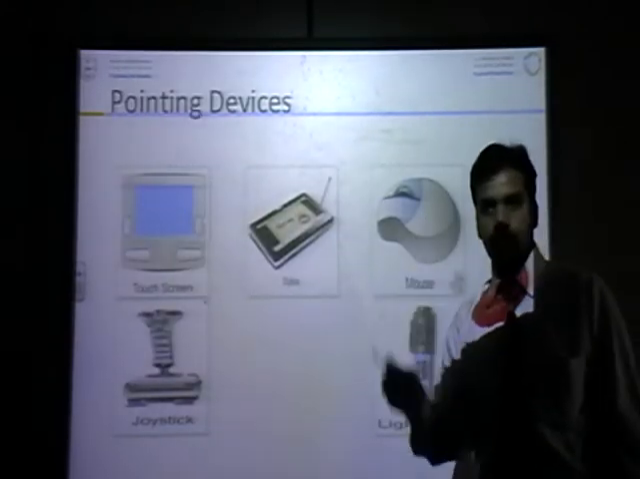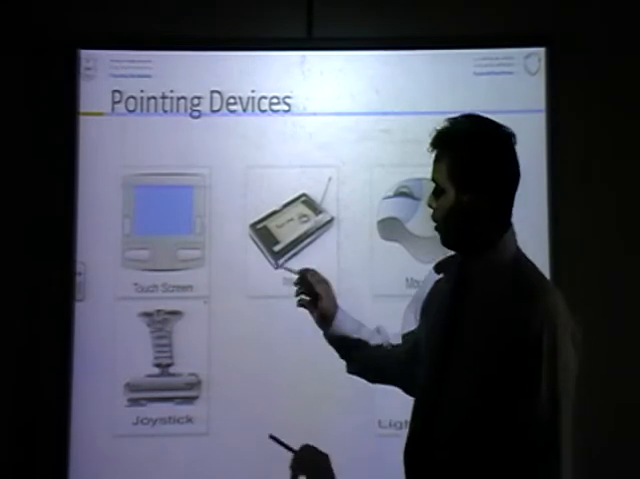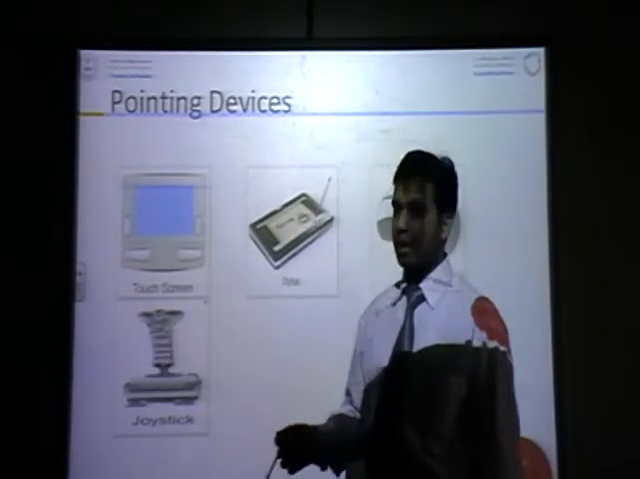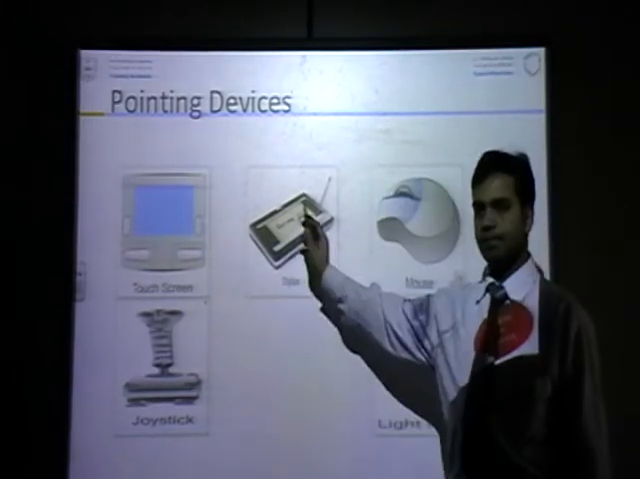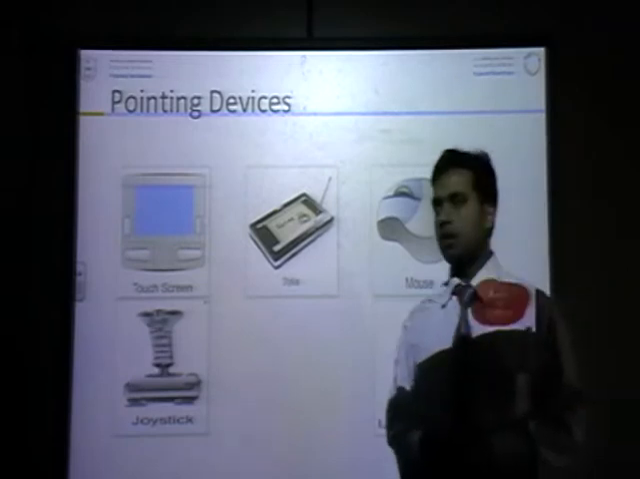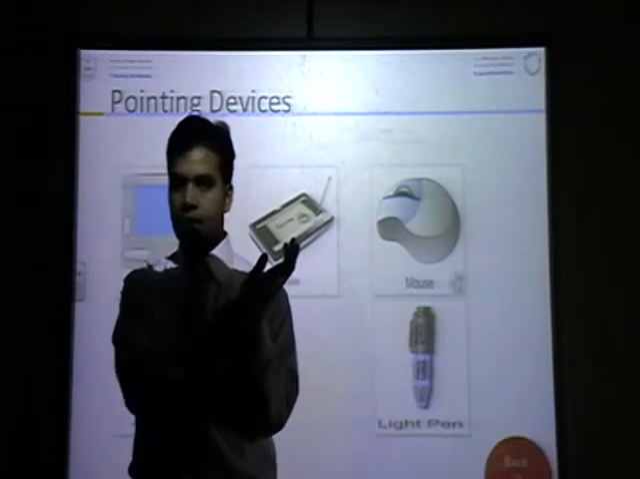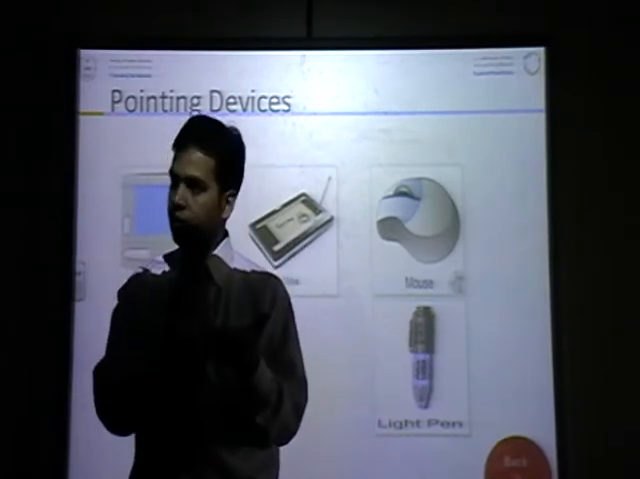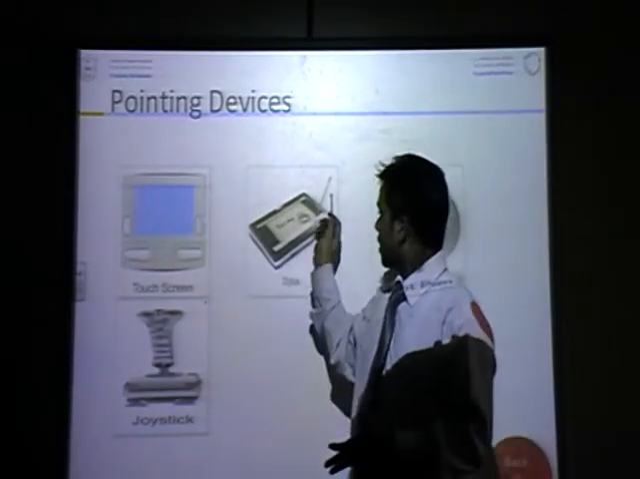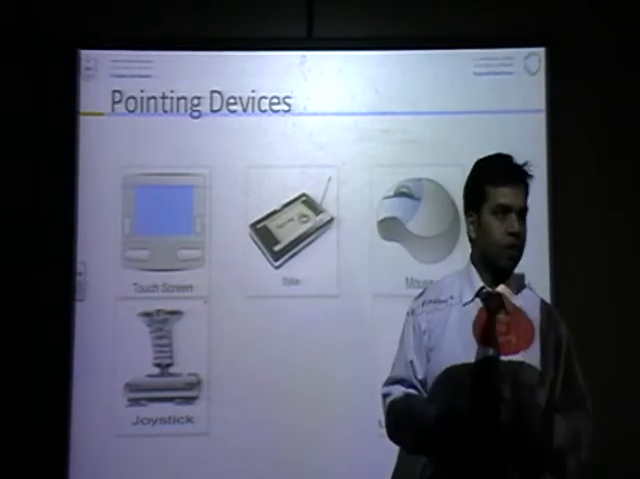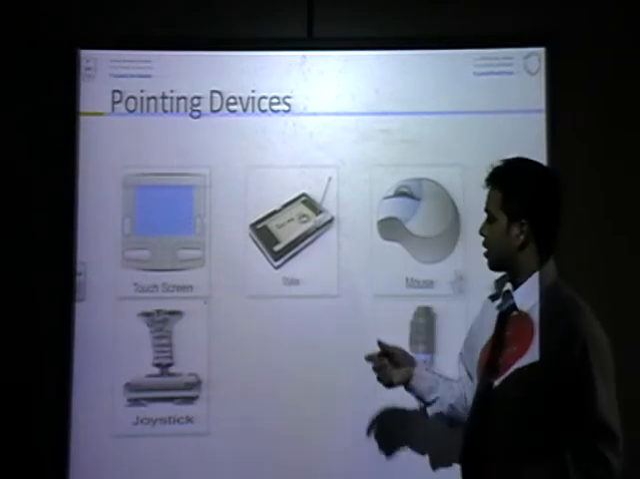Pointing device. Now you will study the pointing device. What is this? Touch screen. Touch screen means you can just touch and use. This is a stylus. Have you seen an HTC mobile? When you open the HTC mobile, there is a pen. You can use that pen for using your mobile. That pen is called a stylus. Now we use just our finger, not a pen, but that is called a stylus.